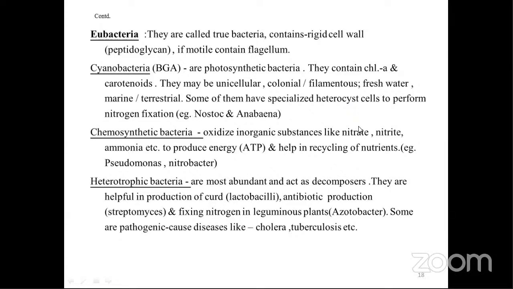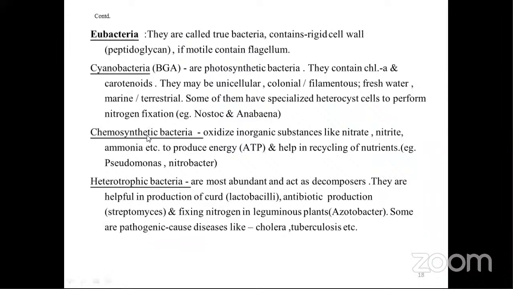Some of them have specialized heterocyst cells to perform nitrogen fixation. For example, Nostoc and Anabaena. These are the examples; wherever required I have given one or two examples. So you have to learn those and remember these examples when you write about cyanobacteria. Heterocyst cells are special type of cells, students, which help to fix the nitrogen. They capture the nitrogen present in the atmosphere and fix it and help the plant to grow properly. This work is done by heterocyst cells. An example in which we see all these things is Nostoc and Anabaena, right?